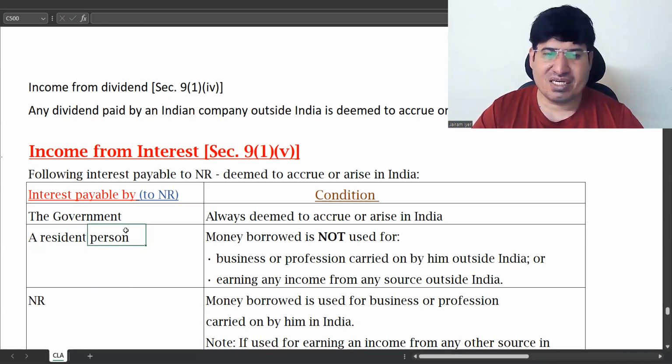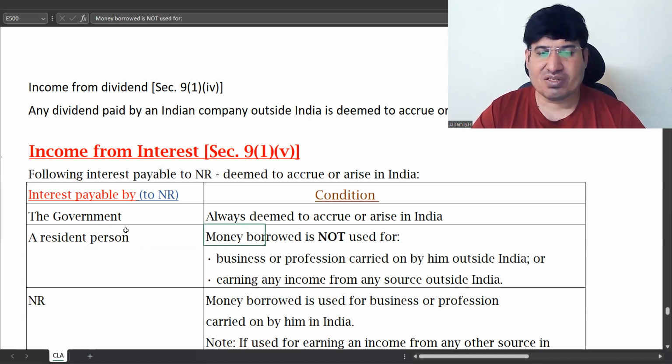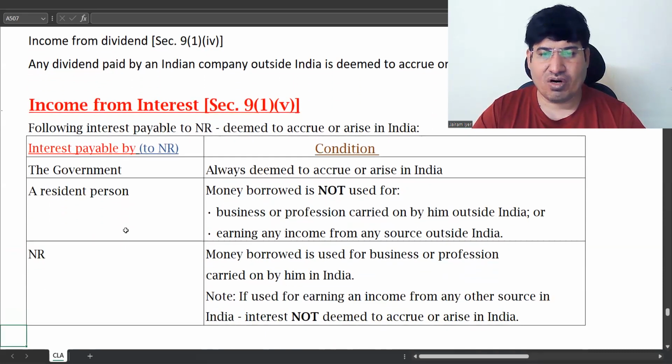If it is payable by a resident person, see, it's a negative condition: if the money borrowed is not used for business or profession outside India, then income is deemed to accrue or arise in India.